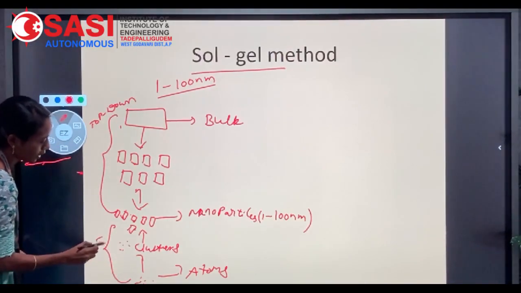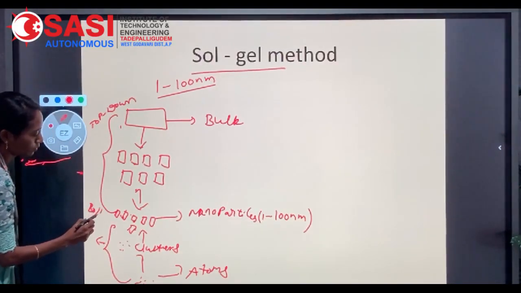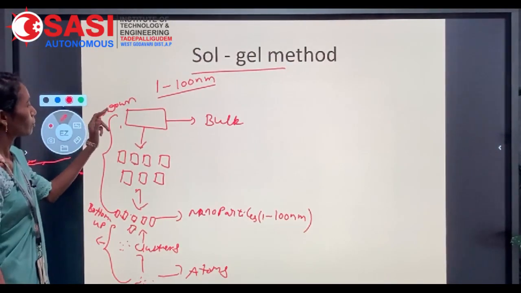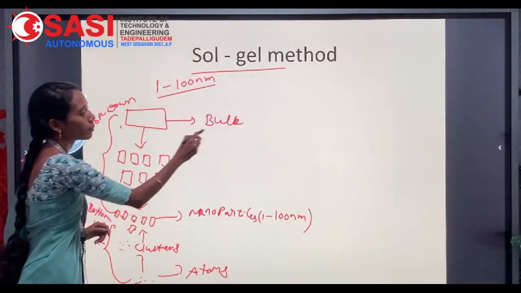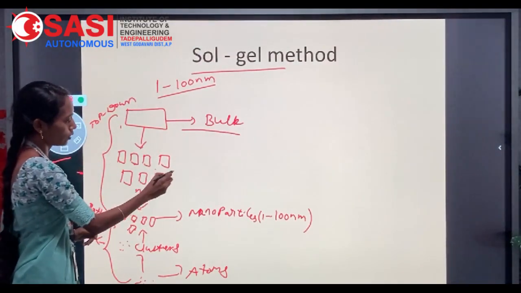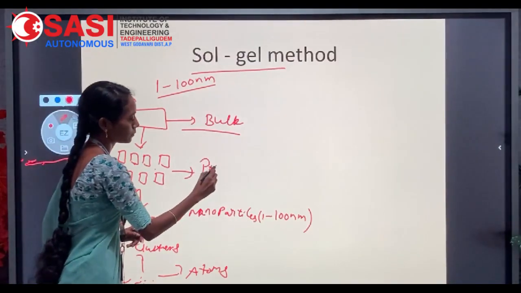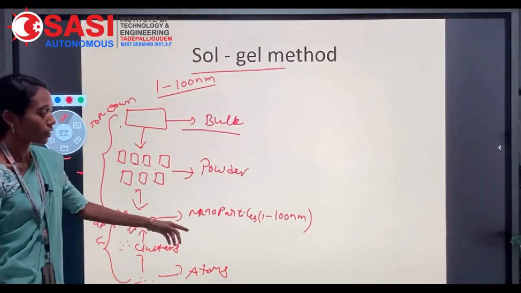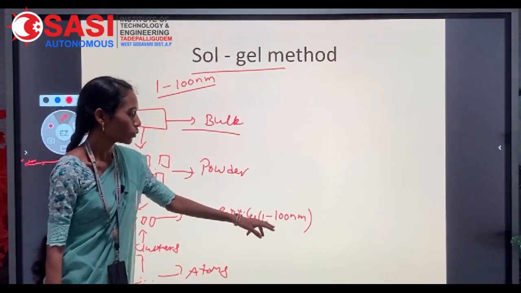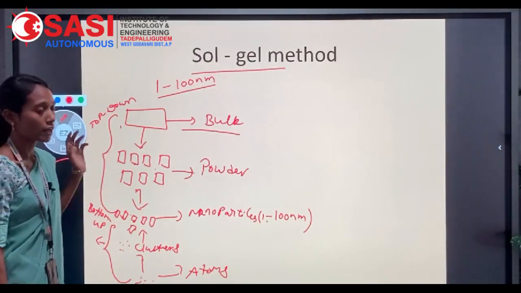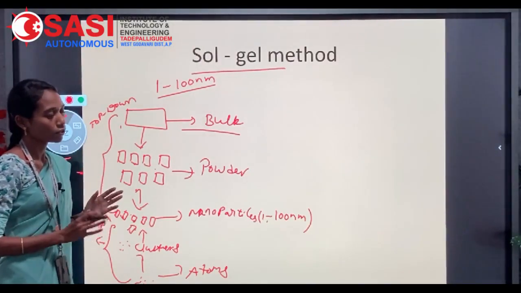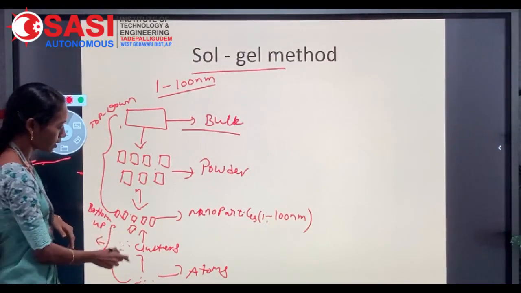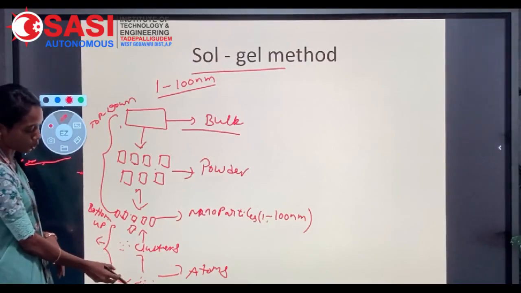This method describes the bottom up approach. In the top down approach method, we initially consider a bulk material. It will be converted into a powder material. It will be again converted into nanoparticles whose dimension should be in the range of 1 to 100 nanometers. And the second one is the bottom up approach method.